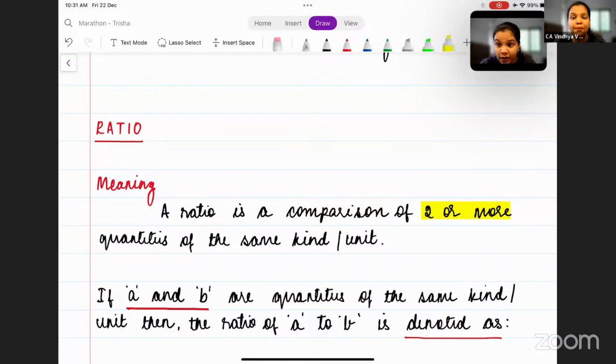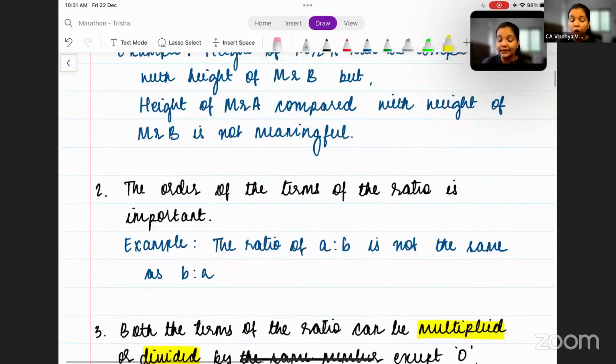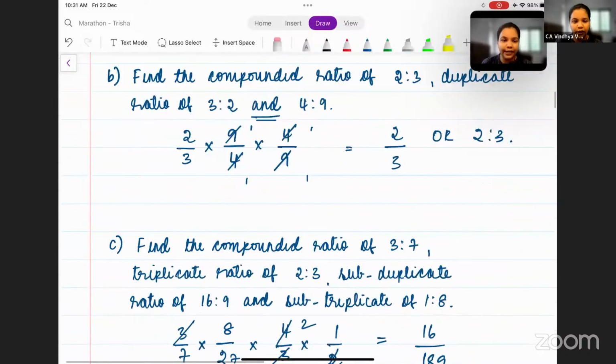In there, you can have two partners or more than two partners. You still write it as a ratio itself, correct? So when you talk about ratio, it can be more than two quantities, and that is what is called a continued ratio.